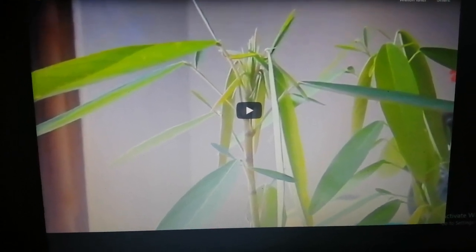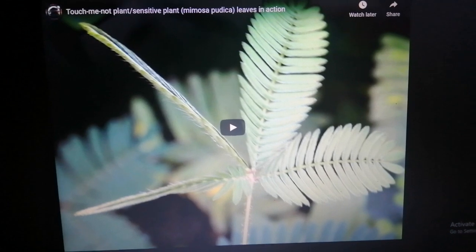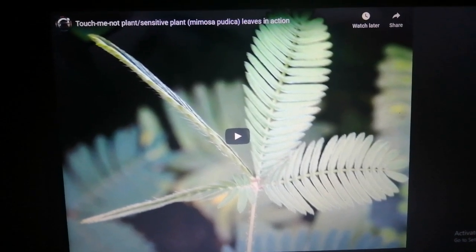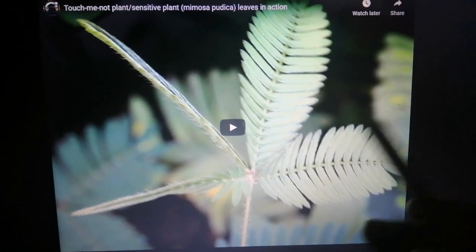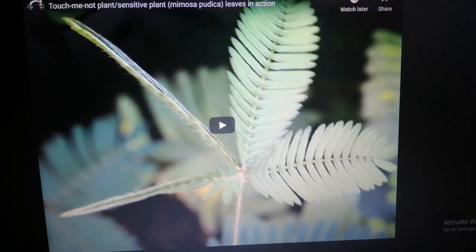around it. And now this is the touch me not plant, which is sensitive to touch. When you touch the leaves of this plant, it is going to close.